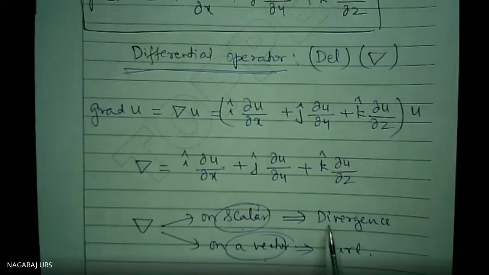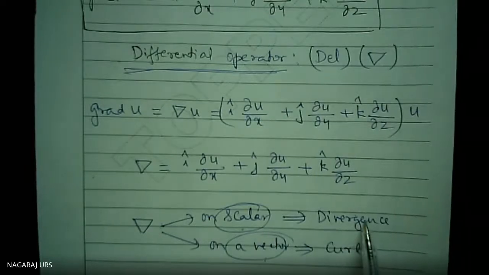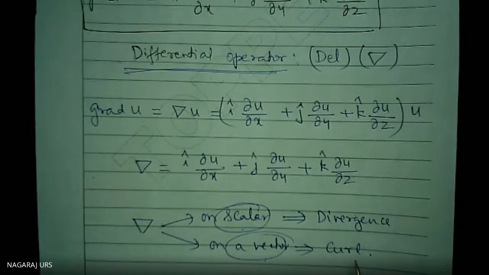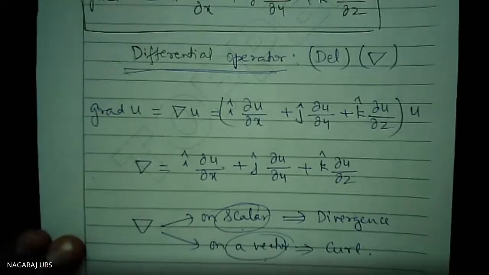Both are important. Even for 5 marks, 6 marks we ask: define divergence, define curl of a vector, and explain their physical significances. So be careful. Learn it properly in today's class also.